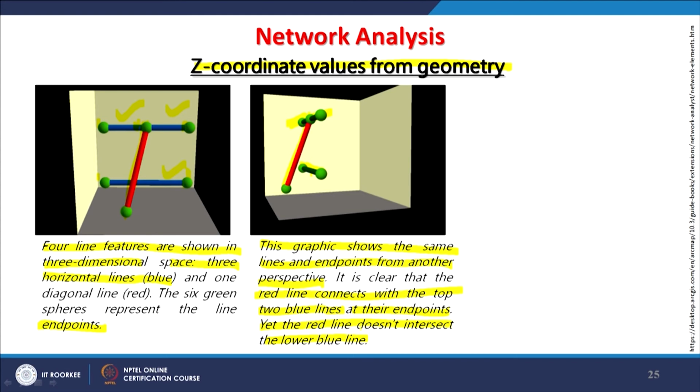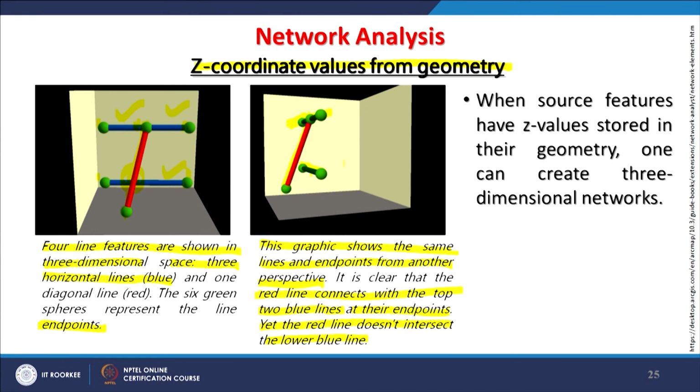So, when we are working in 3D or with a subsurface transport system, in one perspective view we may feel that there is a junction, like here. But when we change the viewing angle, we see that there is no connectivity at all. So, depending on our requirements, these things have to be organized. If a junction has to be created, then in a subsurface condition, excavation has to be done, and then a junction will be created here, and then connectivity.